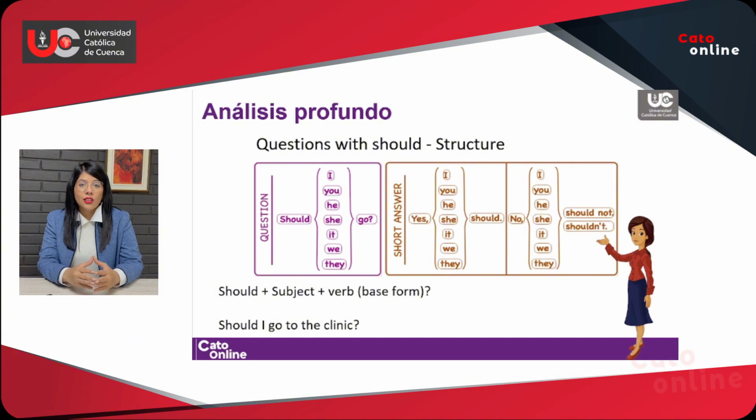Finally, to answer with a negative answer using no, you're going to be able to use no followed by the subject followed by shouldn't or should not. For example, should I go to the clinic? No, you shouldn't. No, he shouldn't. No, she shouldn't. No, we shouldn't. No, they shouldn't. You can use should not, but it's more common to see shouldn't in this sort of situation when you are answering in the short form any question with should.